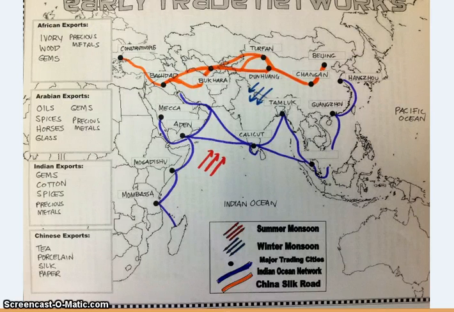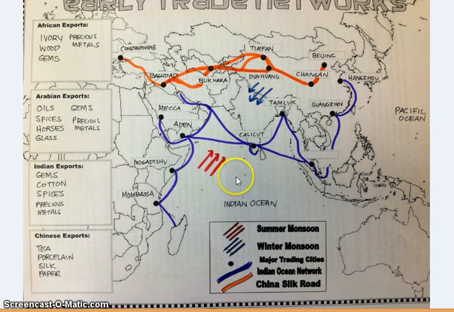Today we're going to be talking about trade in ancient civilizations. Now what we have here is a map of Asia. And what you have to understand is trade is very important for early civilizations. Trade is a way for these different countries and societies and cultures to learn about each other and to not only trade goods, but even ideas and religions and so on and so forth.